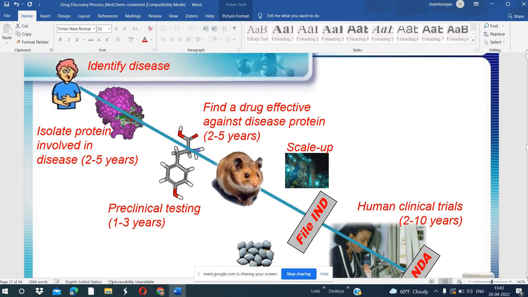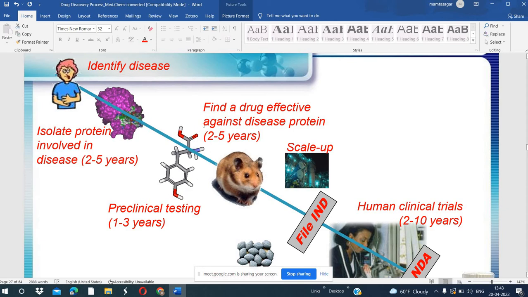First of all, we identify the pathogen, then we isolate the protein, that is the antigen, then we design the drug against that. After that we find a drug effective against the disease protein. So this takes a 2 to 5 years process. The preclinical testing takes a 1 to 3 year process.